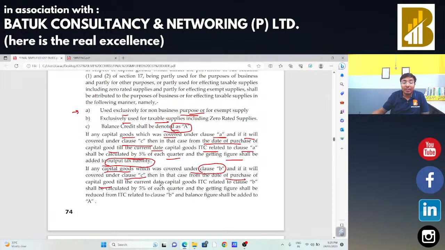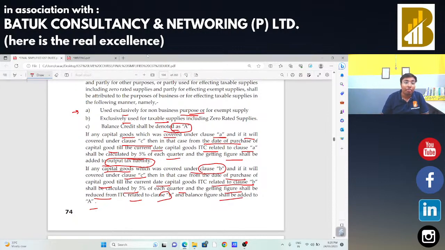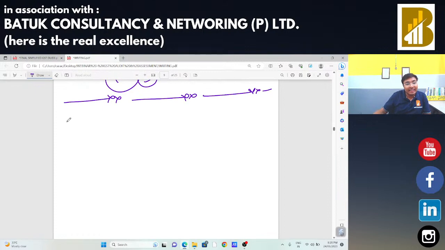purchase of the capital goods till the current date, ITC related to clause B shall be calculated by 5% of each quarter, and the resulting figure shall be reduced from the input tax credit related to clause B, and the balance figure shall be added to the common credit. So, same example, April 2022, I had bought that particular plant and machinery for 10 lakh rupees. Input tax credit was 1 lakh 80,000 rupees.